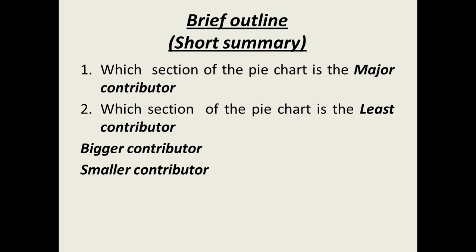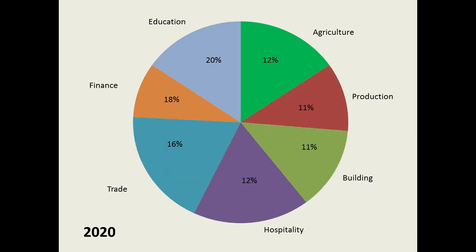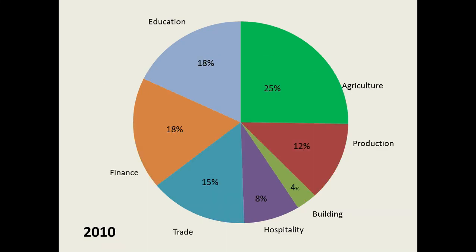How are we going to write? See, there's a way to write it. We have to look at our pie charts. This is for the year 2010 and this is for the year 2020. So we look at the first pie chart and see which sector contributed more and which was the sector which did not contribute more. That means which did not really show substantial growth.